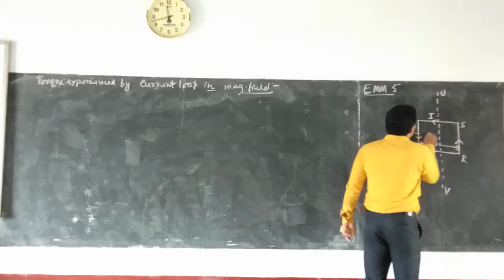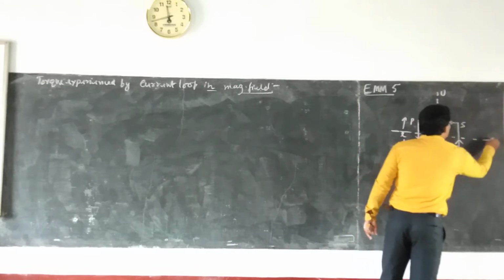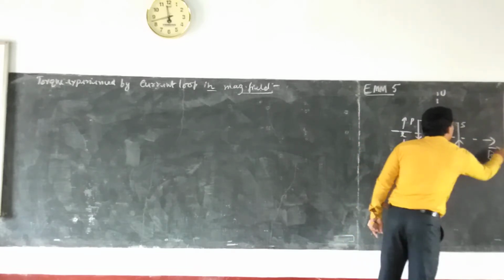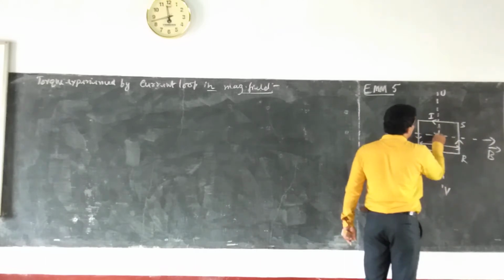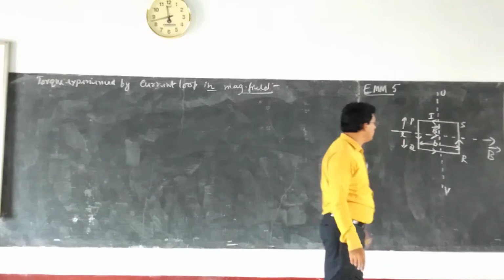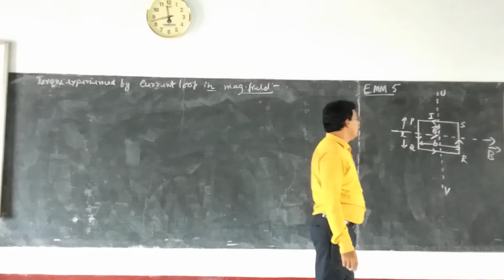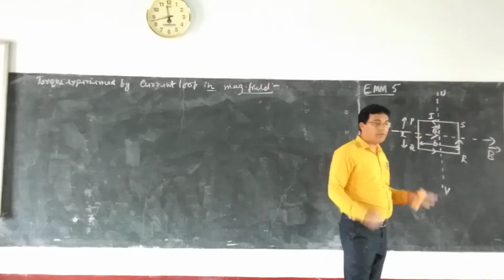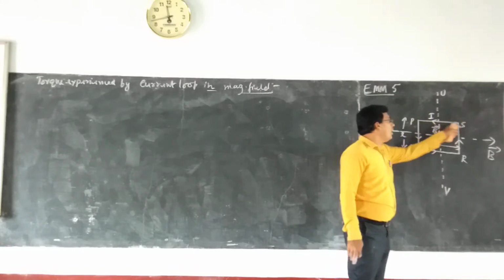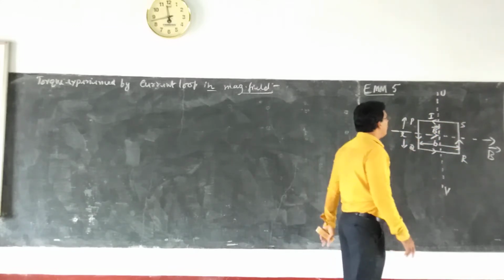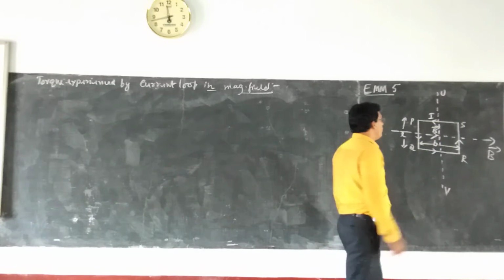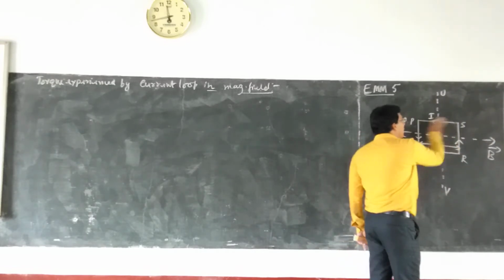Say here, this will be the magnetic field direction B. Show here also, B is here. This is the direction of the magnetic field. Now let us consider a coil which is carrying the current I with its plane. Say this is the plane of the coil.